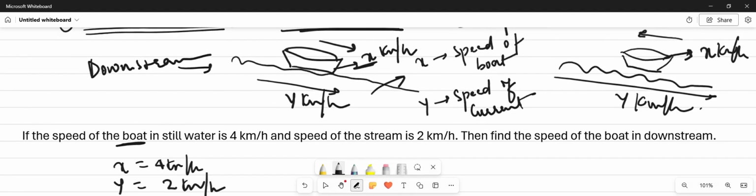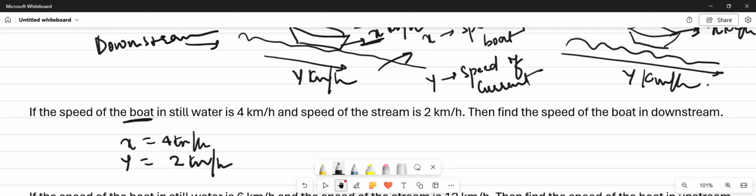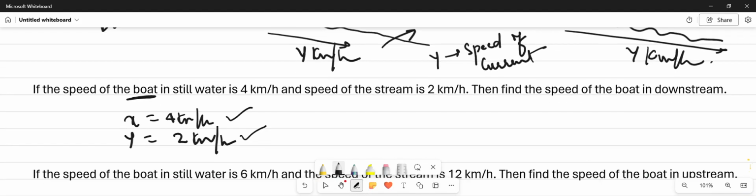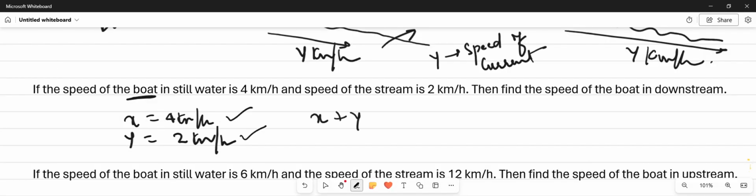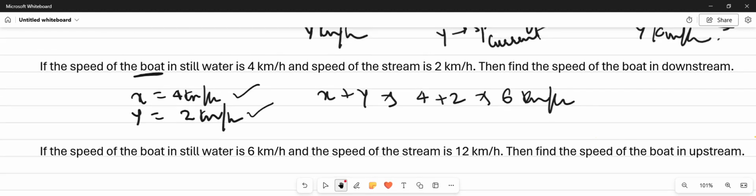In downstream, both the current and the boat are moving in the same direction, so we will add the speed of boat and speed of current, that is x plus y, which is 4 plus 2, equal to 6 km/h. So the speed of boat downstream is 6 km/h.